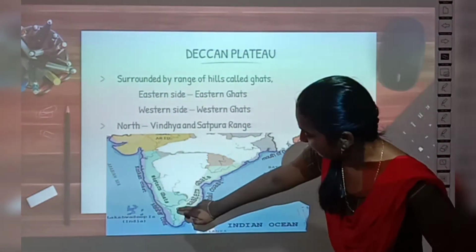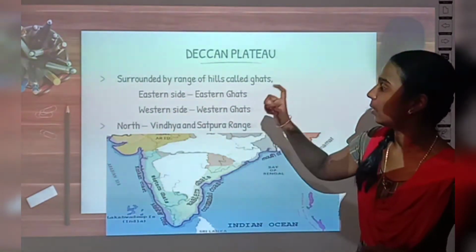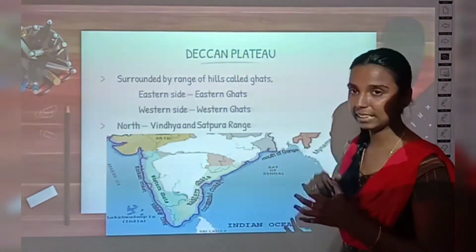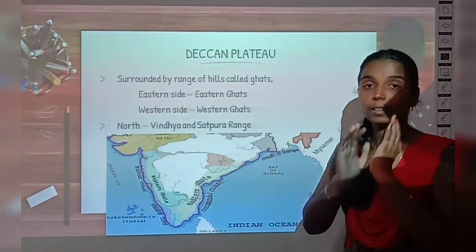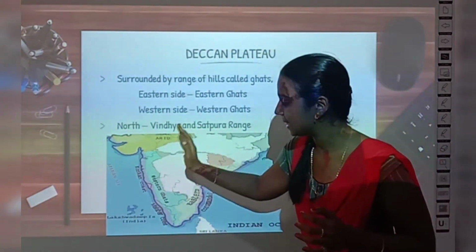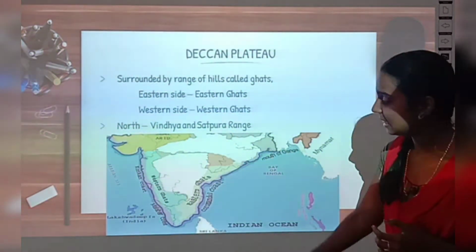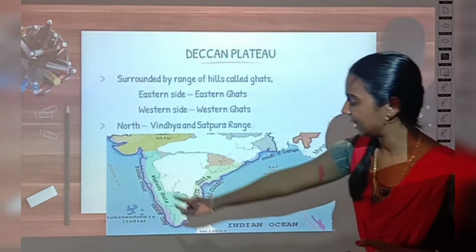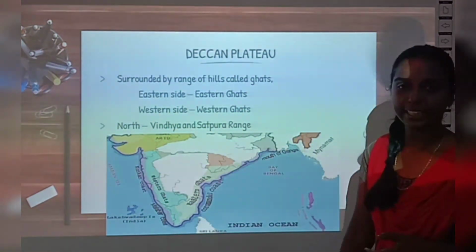So this Deccan Plateau is surrounded by a range of hills called the Ghats. The hills on the eastern side are Eastern Ghats, and the hills on the western side are Western Ghats. Here is Western Ghats and here is Eastern Ghats, and in between we have Deccan Plateau.